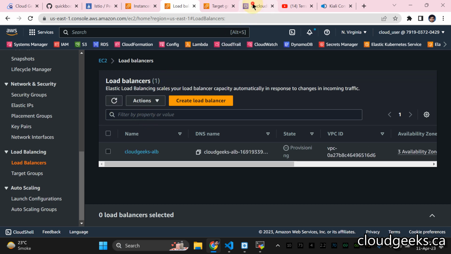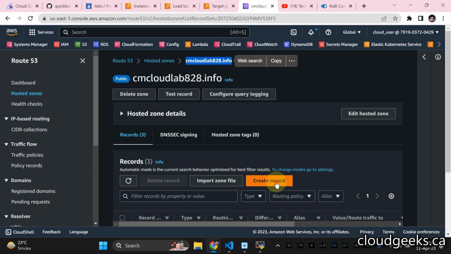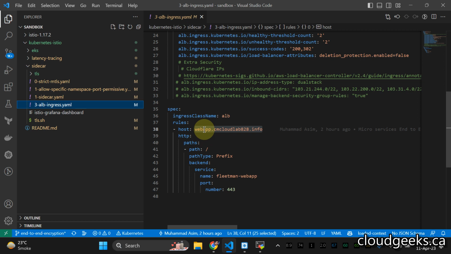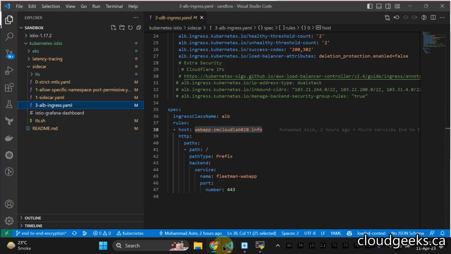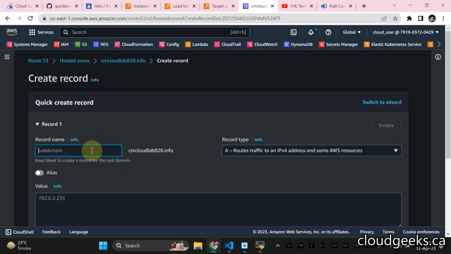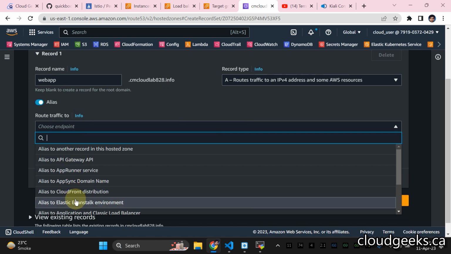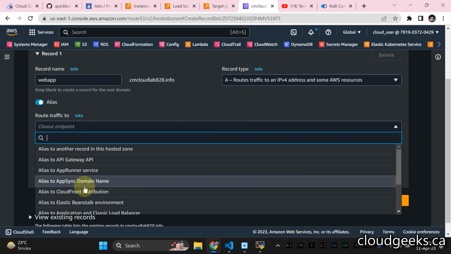So till then, what we are going to do is make one DNS entry, and that particular DNS entry is going to be exactly the same name, web app. So simply navigate to this section. You need to type web app, and we are going to use the alias. So simply click this, and we are going to set up the application load balancer.